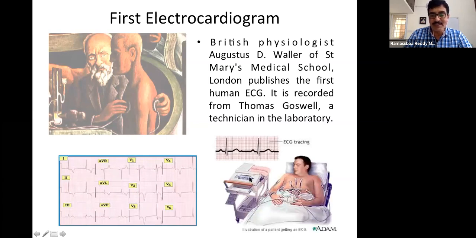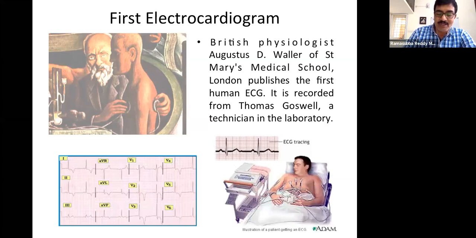And in the modern electrocardiograph, you can see this is the instrument where electrodes are connected to the body, and these waveforms will be recorded like this. You can see that there are totally 12 records. So this is called a 12 lead ECG recording. Why the 12 lead ECG recording, and what is the background behind it? We can see in the coming slides.